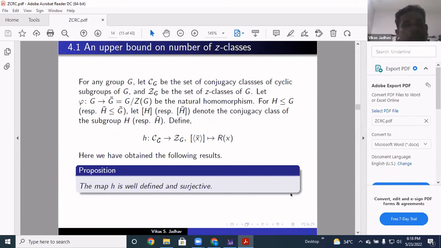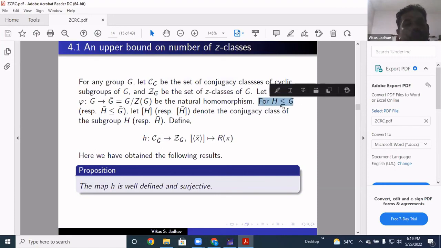So for a group G, let C(G) be the set of conjugacy classes of cyclic subgroups of G, and Z_G be the set of all Z classes of G. And let φ from G to Ḡ, where Ḡ is G mod Z(G), be the natural homomorphism.